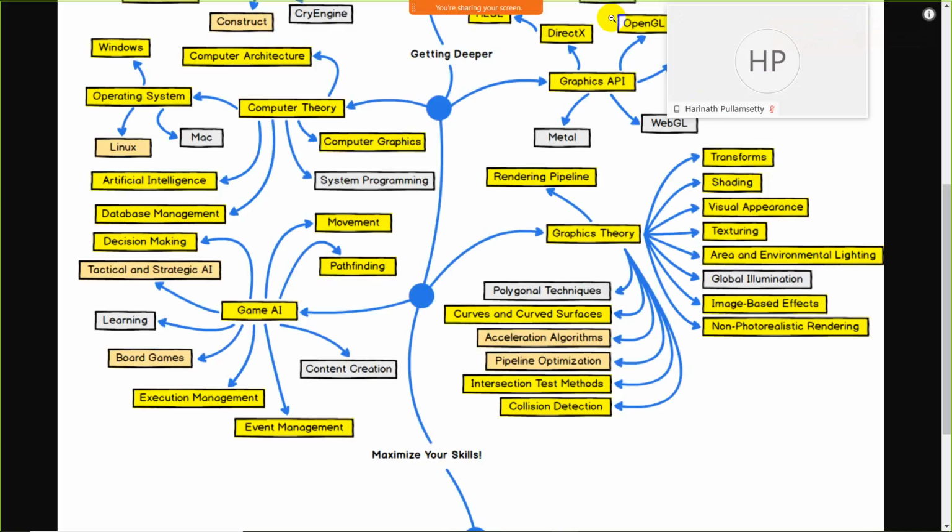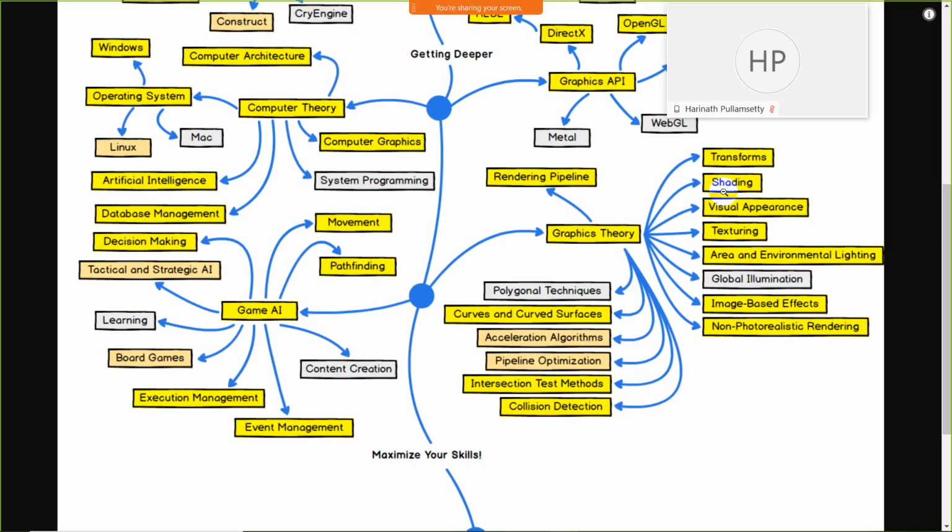After that, shading, because unless and until you have proper shading and a proper graphical user interface, you cannot move forward. So you must have knowledge about shading. Shading means providing the graphical interface for your gradient, for whatever component you have created. After that, you must have knowledge about visual appearance. Visual appearance means, in case you have created a tree or any real time things in your games, all this comes under visual appearance.